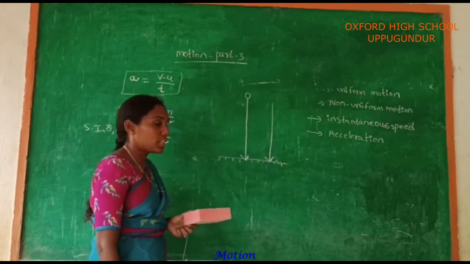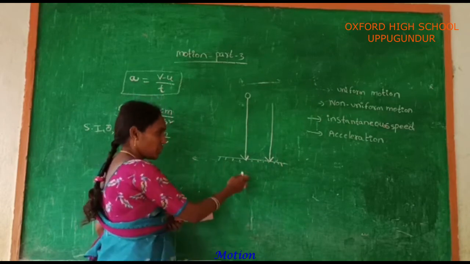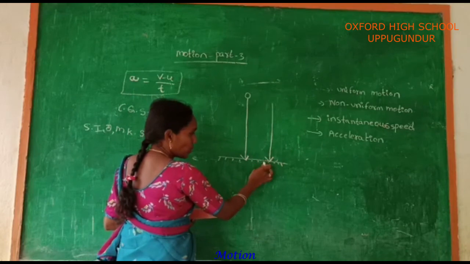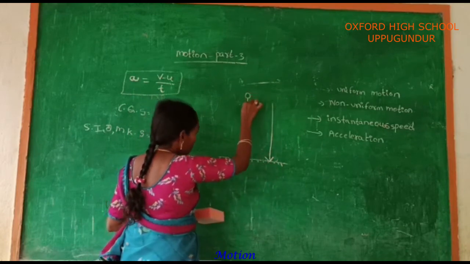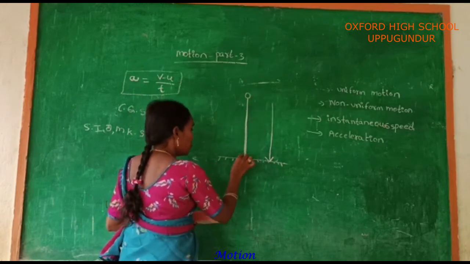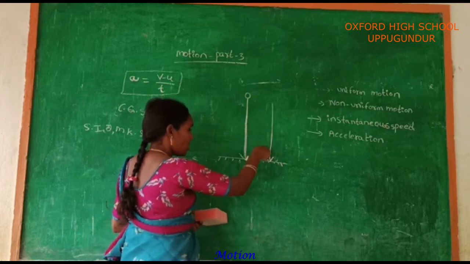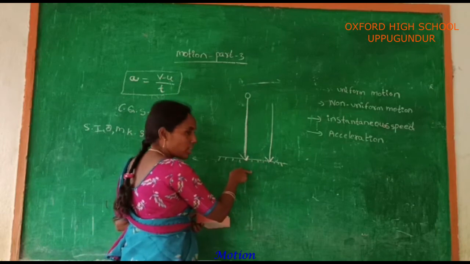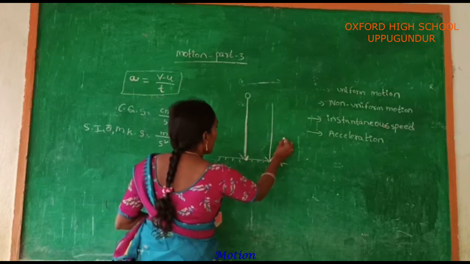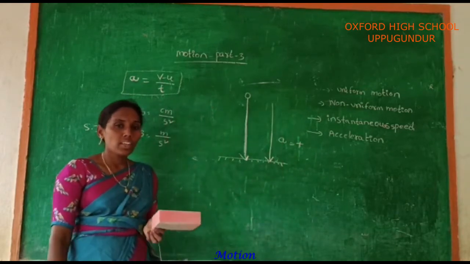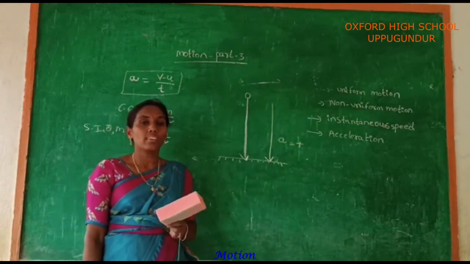The motion of your body is also in the downward direction. In this case, the two directions are the same, towards the earth. At that time, the acceleration should be taken as positive acceleration.